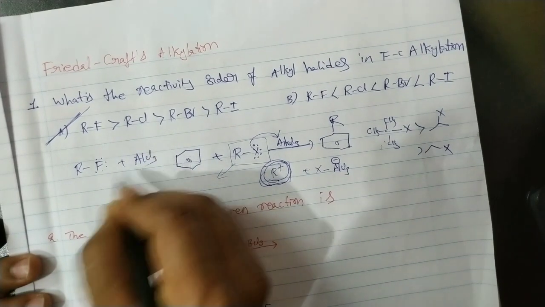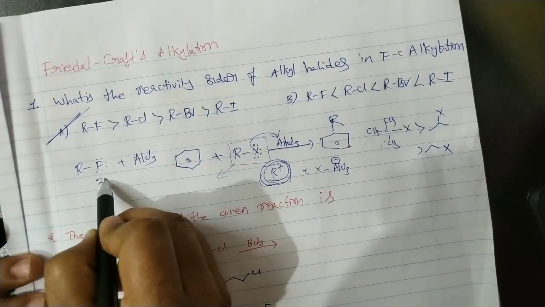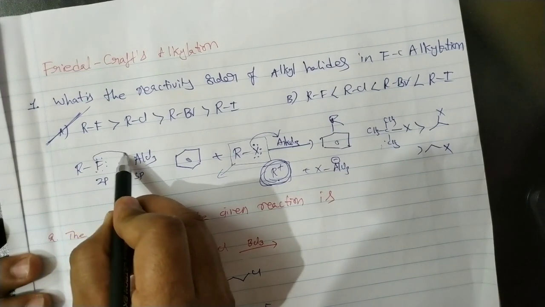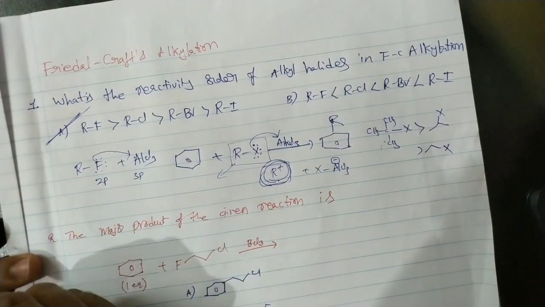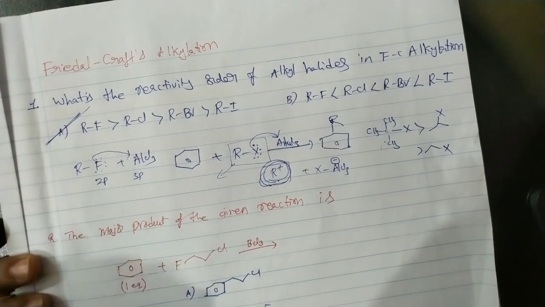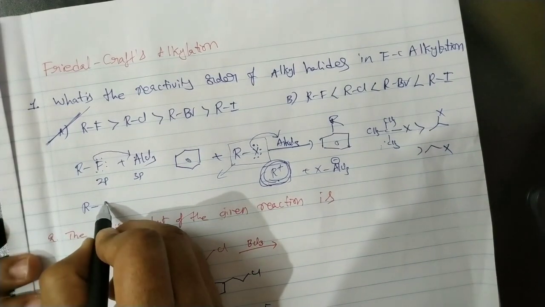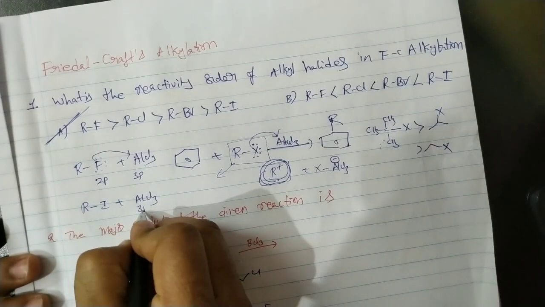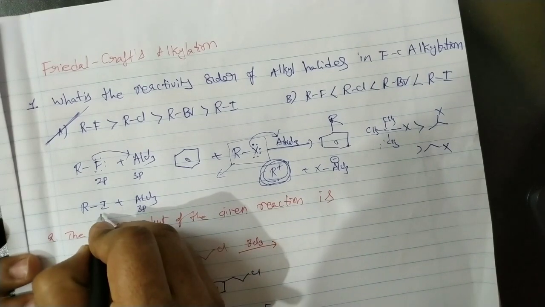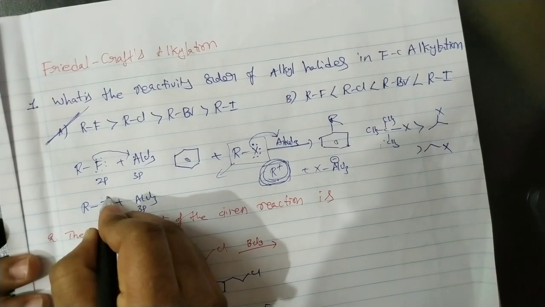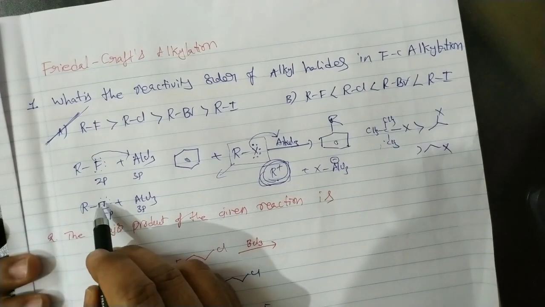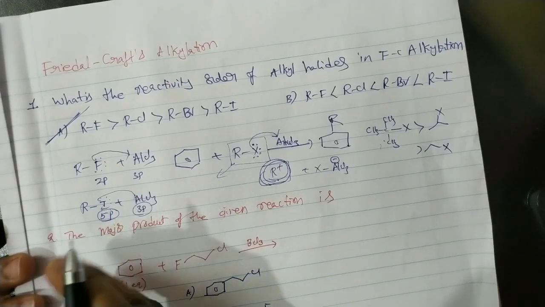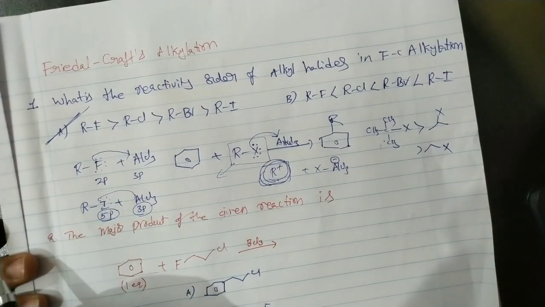For suppose here I am taking AlCl3. Here in this case, this is a 2p orbital, aluminum 3p orbital. There is a strong bond formation between the 2p orbital of the fluorine and the 3p orbital of the aluminum. Now here for suppose if you take alkyl iodide with AlCl3, here it is a 3p orbital, but iodine has a 5p orbital. So here the tendency to form a bond between the 5p orbital and 3p orbital is very less. That means here there is a weaker bond formation between these two.